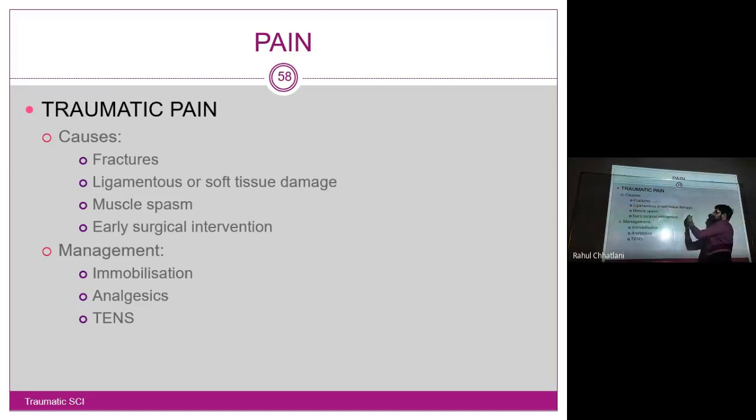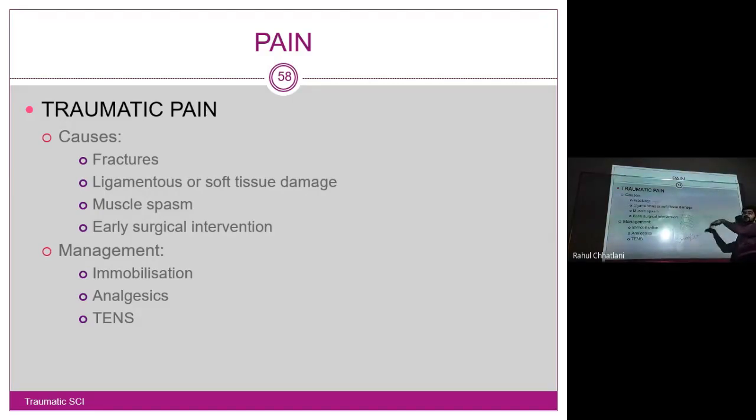Fracture can be high. First is the skin, then comes superficial fascia, deep fascia, then comes the muscle, then comes the bone. So if the bone is hampered or fractured, at that time it might also have led to injury to other structures, like ligaments and soft tissues like muscle. Muscle may go into spasm as a protective mechanism. Whenever a muscle is overused or injured, it will always lead to spasm. Spasm and pain are a vicious cycle. The more the spasm, the more the pain, and the more the pain, the more the spasm. So this keeps on increasing, a vicious cycle.